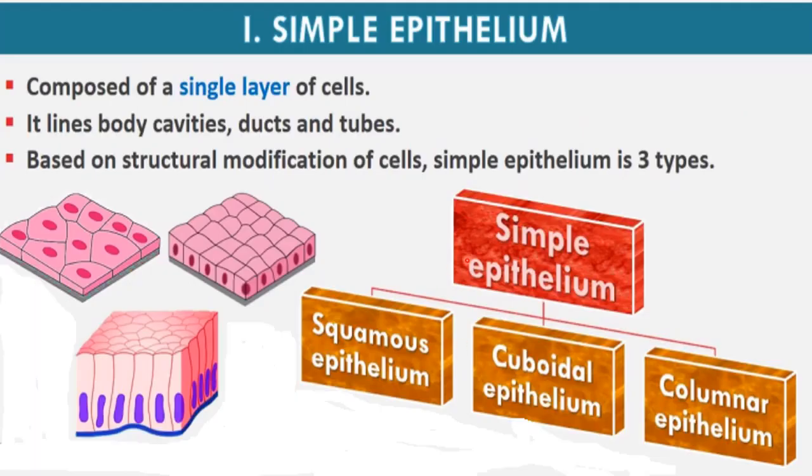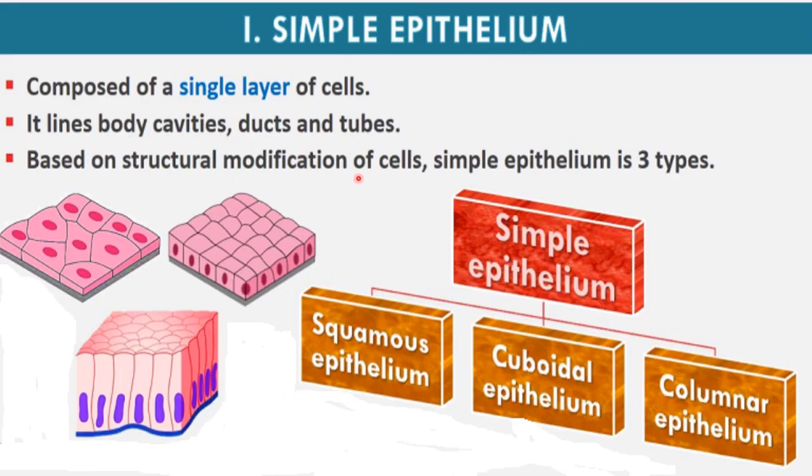Let's talk about simple epithelial tissues. Simple epithelial tissues are composed of a single layer of cells. They line body cavities, ducts and tubes. Inside our body cavities, simple epithelial tissues are present. These also cover the ducts, like you can say blood vessels, and also the tubes which are present in our body. So all these linings are simple epithelial tissues.